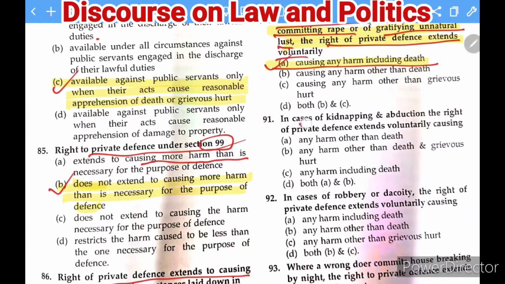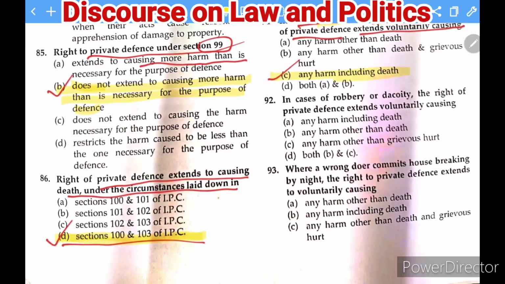Next question. In case of kidnapping and abduction, the right of private defense extends to voluntarily causing. So in case of kidnapping or abduction, to what extent will the right to private defense go? It will go to any harm including death. You can cause the death also during the time of kidnapping or abduction.